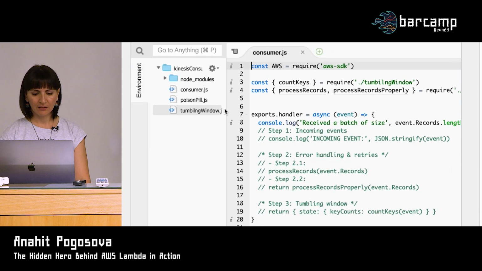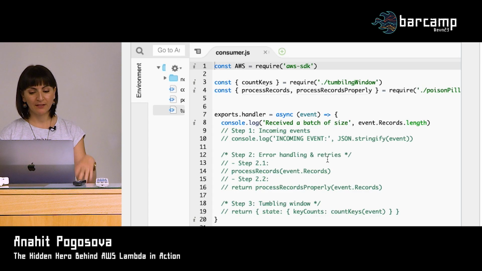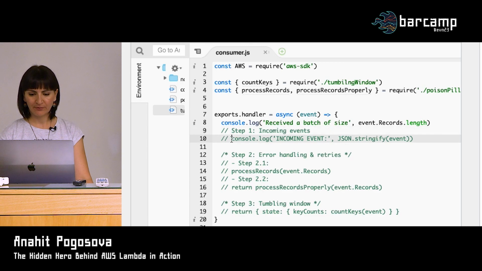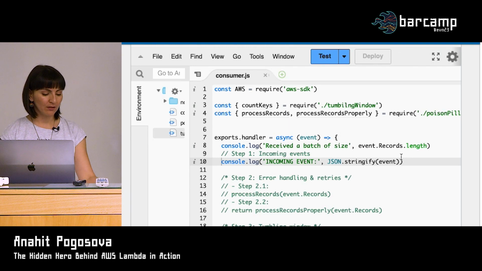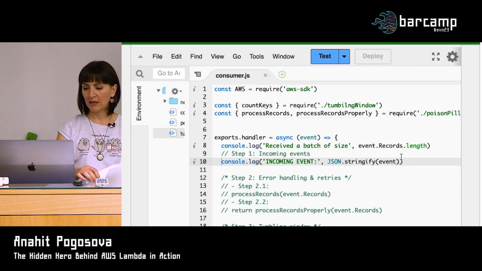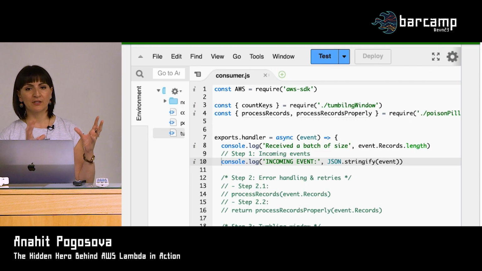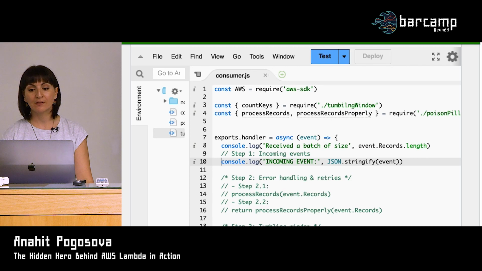So let's start. I will be commenting and uncommenting things out depending on where we are in this demo. So in the beginning, we receive an event from the stream, and the event will contain a batch of records. And here we just log the size of the batch. Let's uncomment the first step. We also want to see what exactly was in that event that we got. And to test things, we will be doing end-to-end testing, meaning that we will send some stuff from the producer and then see what happens in the consumer.